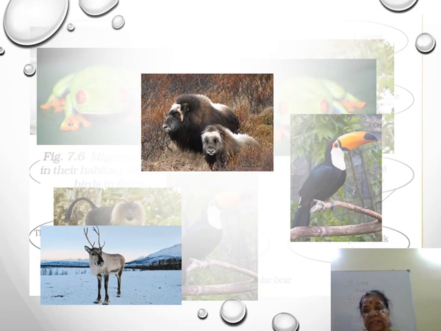They are living in the polar region. So animals living in polar regions are polar bear, penguin, musk oxen, and reindeer. I hope you are able to follow this.